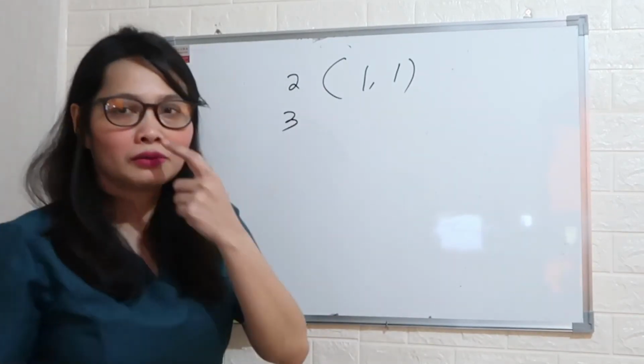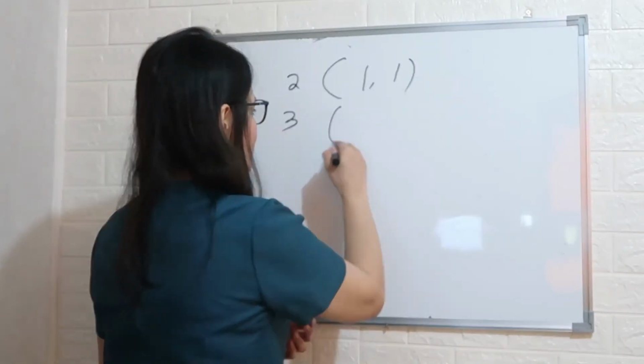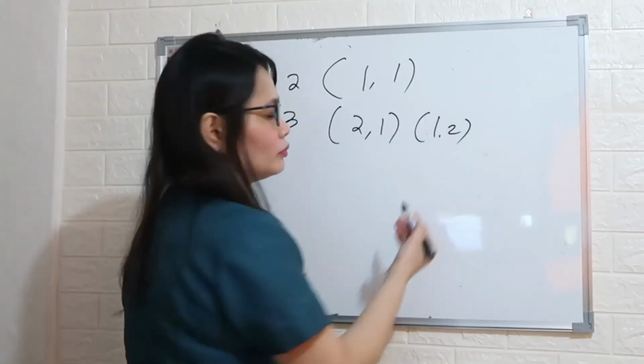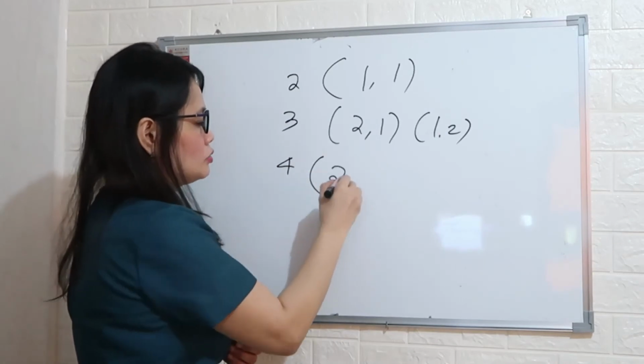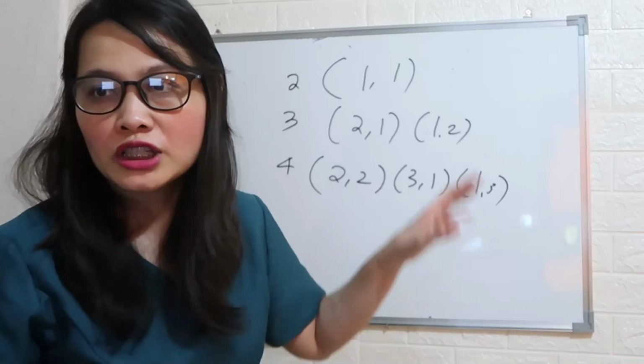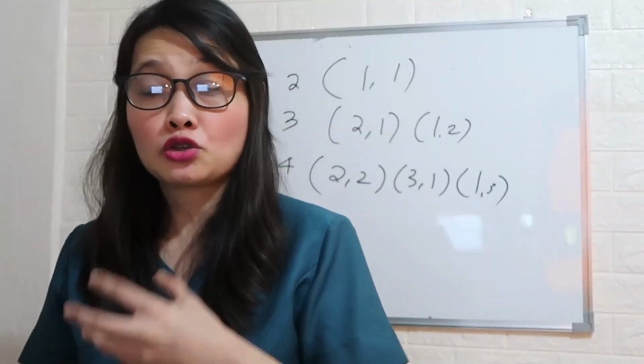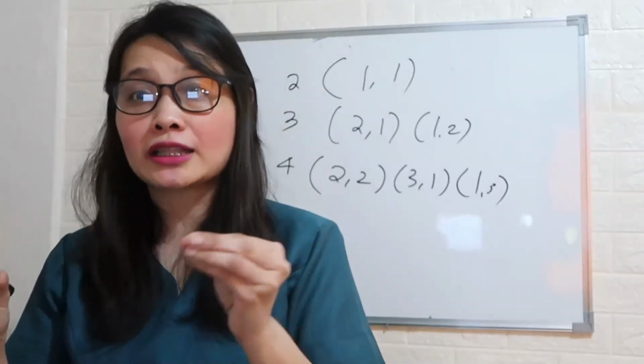What about 3? What are the sums of 3? It can be 2, 1 or 1, 2. And then 4, it can be 2, 2, 3, 1, and then 1, 3, and so forth. So these are the sums of numbers that appear in the pair of dice. So you can count it. So that is a discrete random variable.